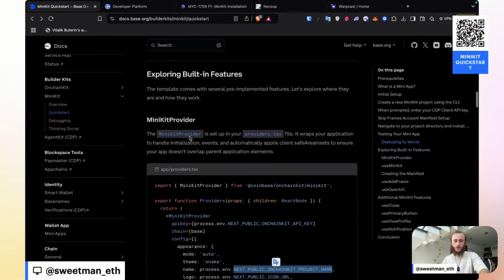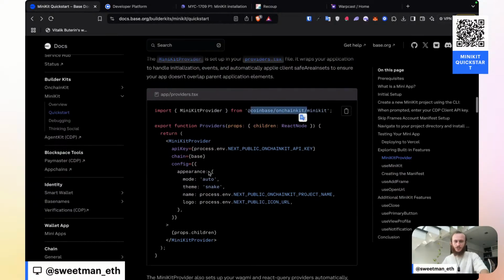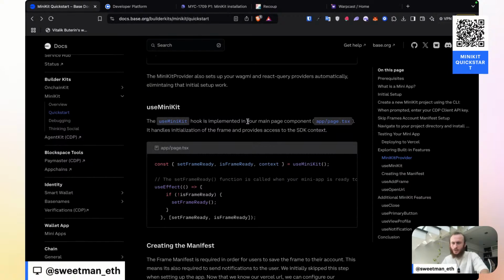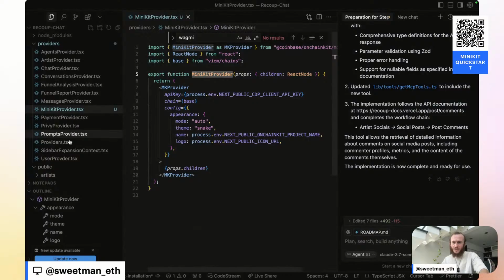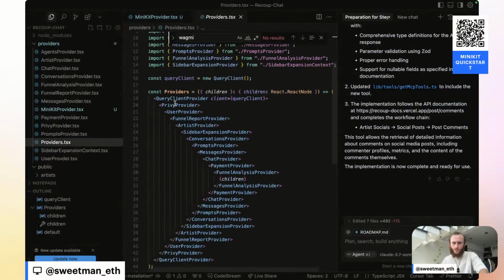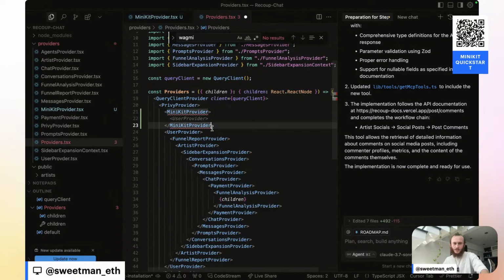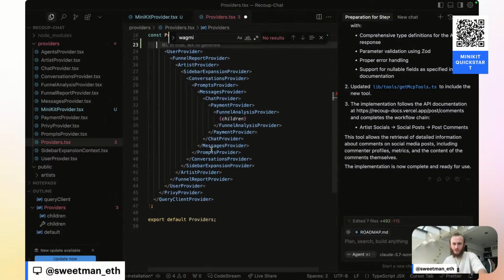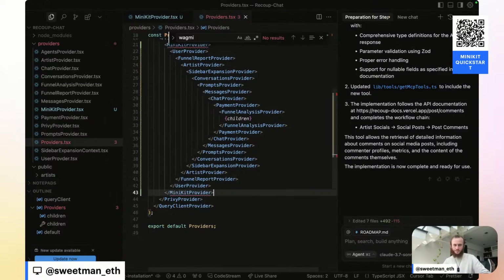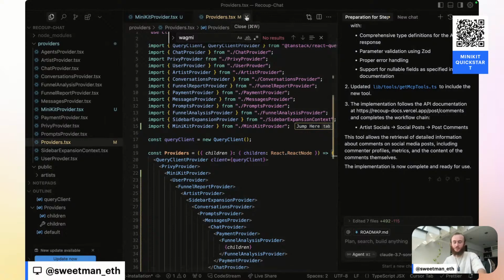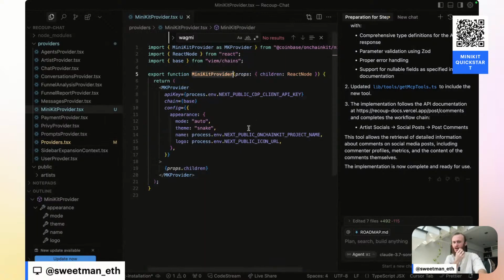And so what we've done so far is we installed the on-chain kit package and we have added in our environment variables. Now we need a use MiniKit hook. Well, let's also wrap our app in this MiniKit provider. And so inside of providers, let's put this relatively high level because we want this context wrapping most things. I think we want it right where it's suggesting MiniKit provider. And now let me move the closing tab between Privy and user provider. And now we have imported MiniKit provider. And so now we have wrapped our app in this provider. So MiniKit is now being injected everywhere in our app.